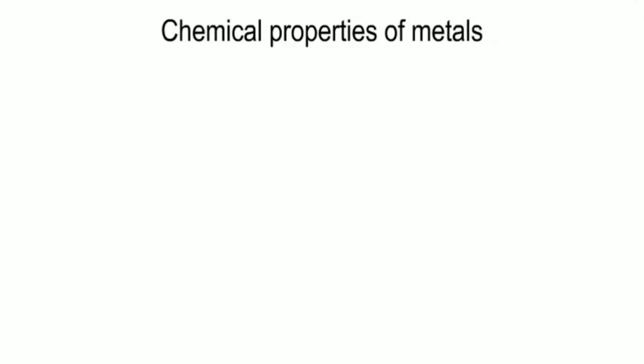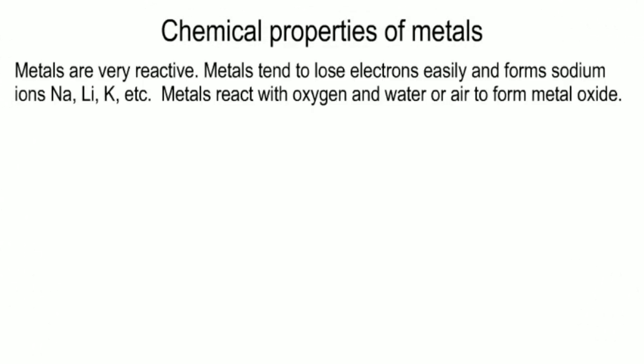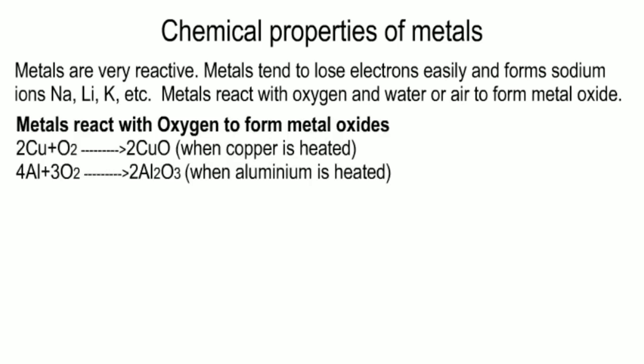Chemical properties of metals. Metals are very reactive. Metals tend to lose electrons easily and form ions, such as sodium, lithium, potassium, etc. Metals react with oxygen and water or air to form metal oxide. Metals react with oxygen to form metal oxides. 2Cu plus O2 gives 2CuO when copper is heated. 4Al plus 3O2 gives 2Al2O3.